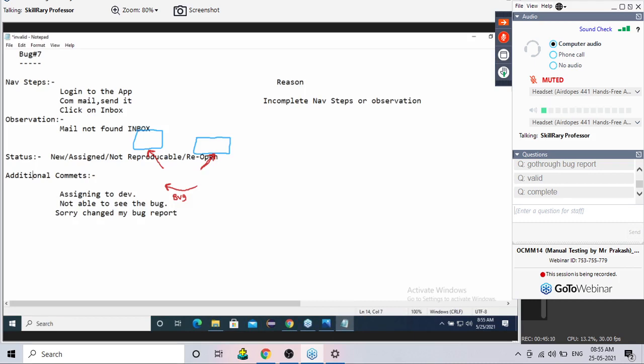Bug should be reproduced in the test server, test server, test server. Because I have already told you this answer in the environments class. I don't want that parrot-like mugging up class. First, listen first. Sunita says the application is in the test server. Boss, the application is also there in the development server. Why are you saying the application is only in the test server? It is there in the development server also.